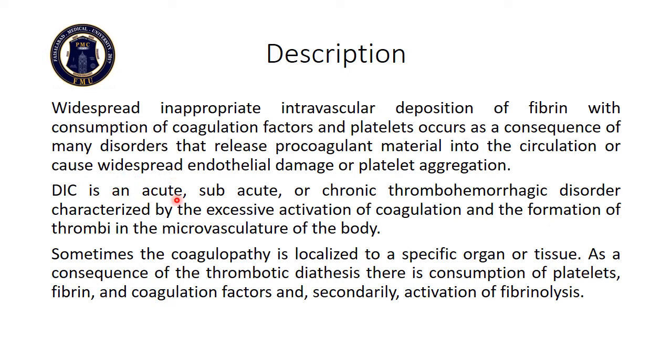It is an acute, subacute, or chronic thrombohemorrhagic disorder characterized by the excessive activation of coagulation and the formation of thrombi in the microvasculature of the body. Microvasculature means the capillaries and arterioles. Sometimes the coagulopathy is localized to a specific organ or tissue. As a consequence of thrombotic diathesis, there is consumption of platelets, fibrin, and coagulation factors, and secondarily activation of fibrinolysis.